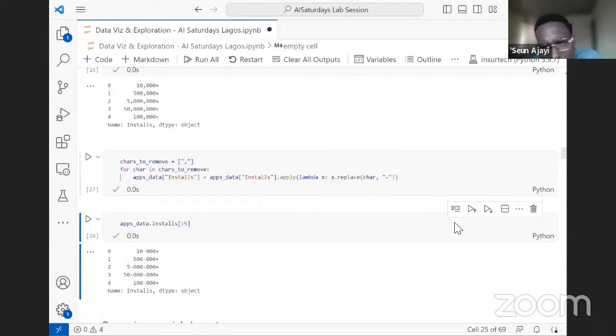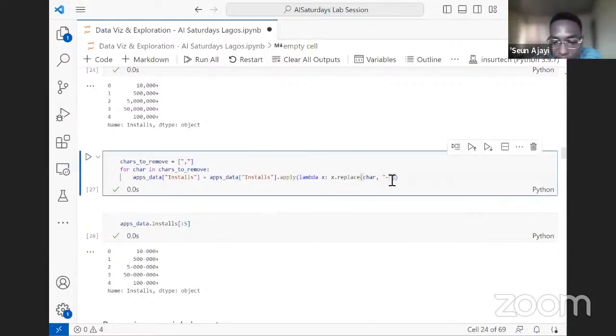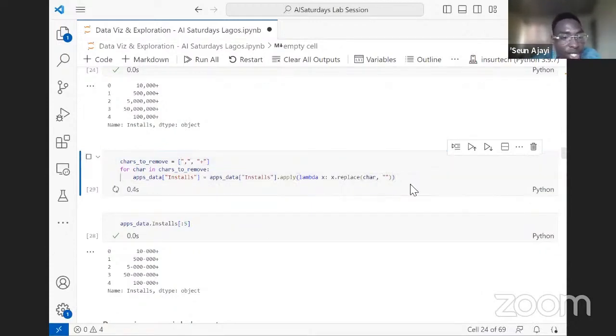Does that make sense? Okay, but we are not interested in replacing the commas with a dash, we want to replace it with nothing so that we have a clean numerical column. So we are saying for every character in this list, let me put back the plus, replace the character with nothing, and that is what this is going to do for us.